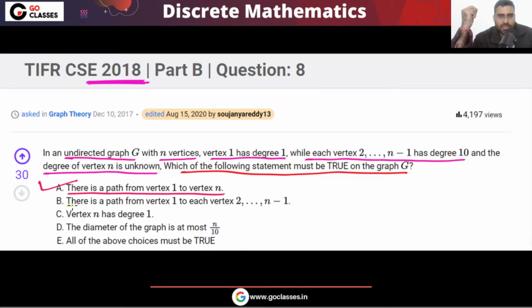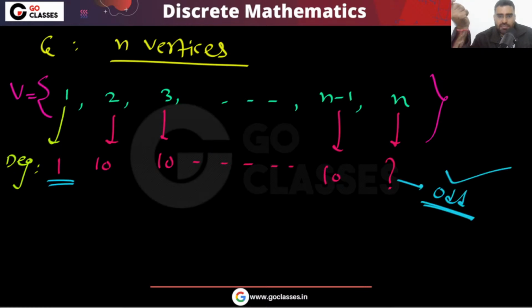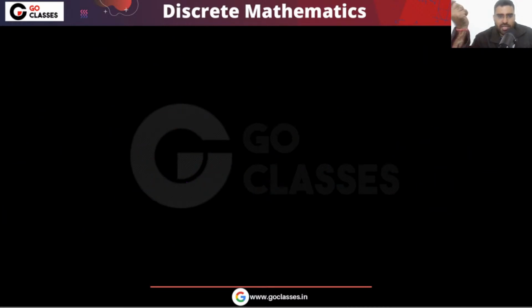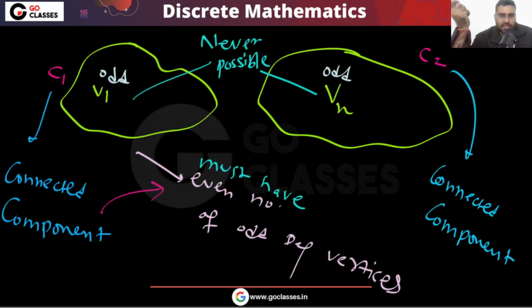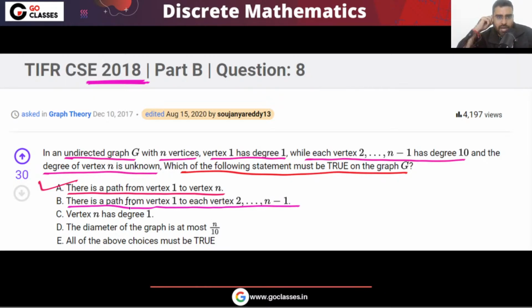Let's see option B. What is option B saying? It is saying that there is a path from vertex 1 to each vertex. This is not necessary. Let's take a counterexample for option B. Option B says there is a path from vertex 1 to each of these vertices, so that is definitely wrong.